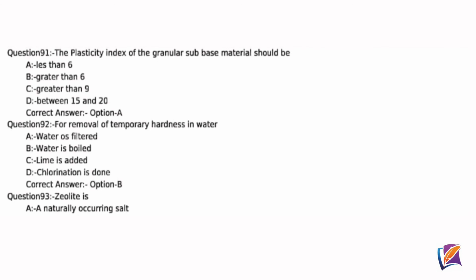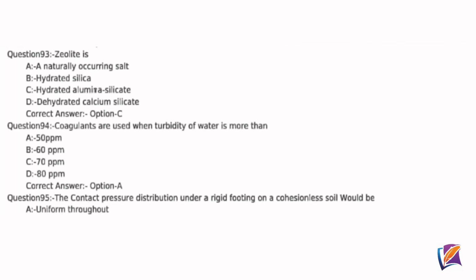Question 91. The plasticity index of the granular submerged material should be, correct answer option A, less than 6. Question 92. For removal of temporary hardness in water, correct answer option B, water is boiled. Question 93. Zeolite is, correct answer option C, hydrated alumina silicate.